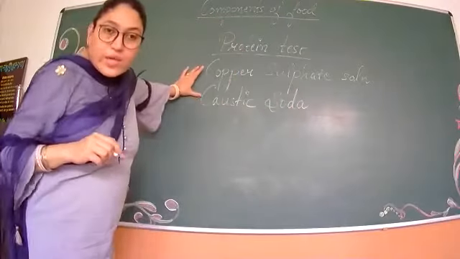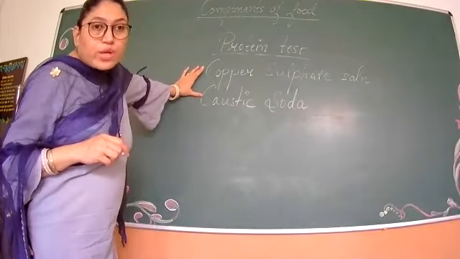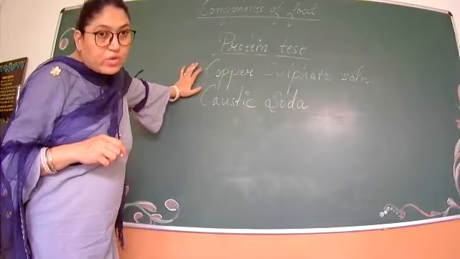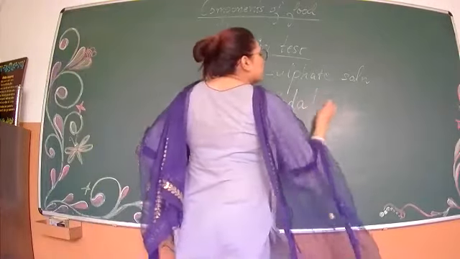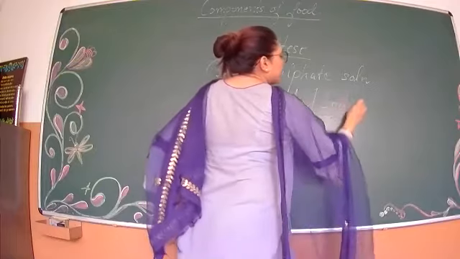So these two chemicals are required for the protein test. Copper sulfate solution and caustic soda. Caustic soda is also known as sodium hydroxide.